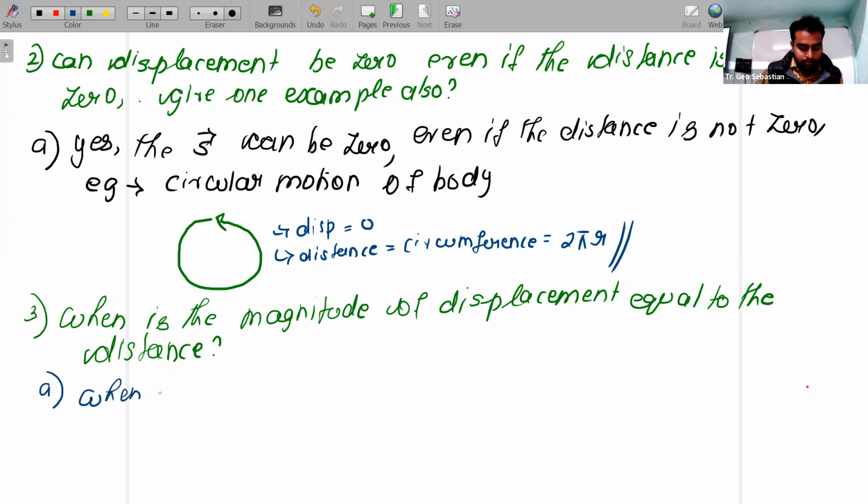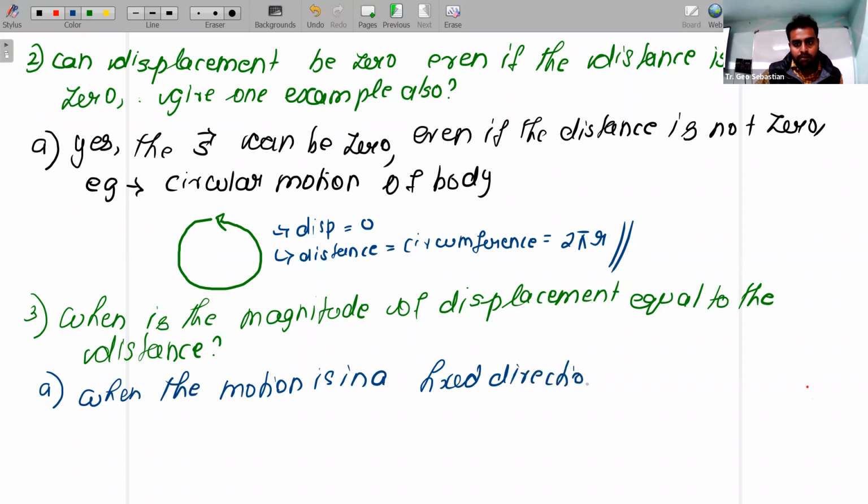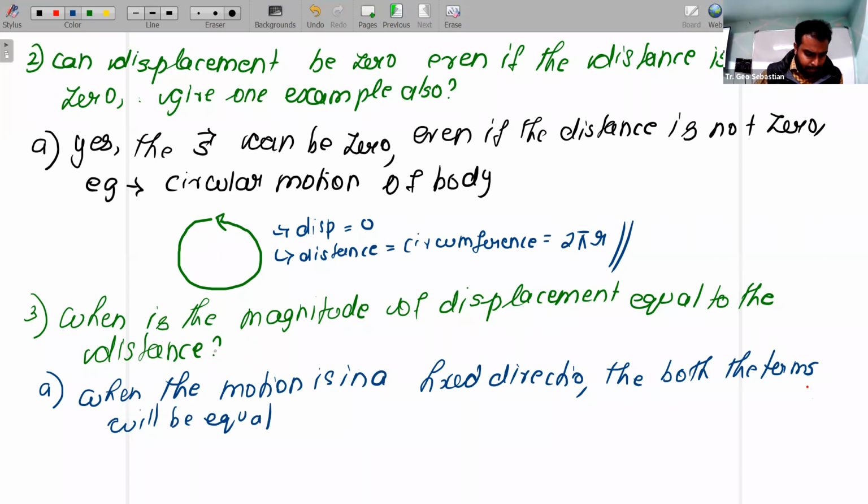When the motion is in a fixed direction, then both the terms will be equal. Understood? Another question. Right.